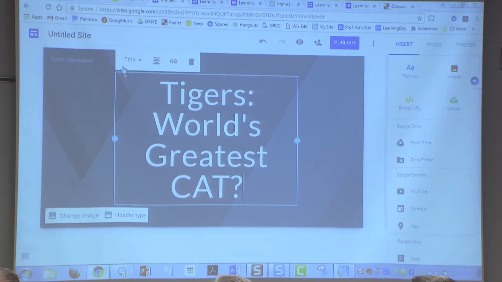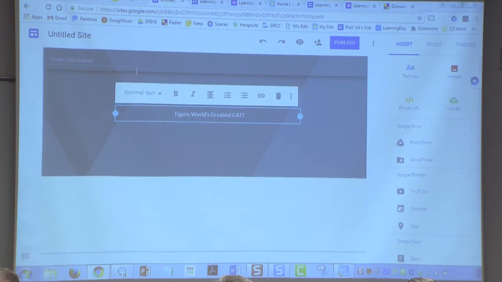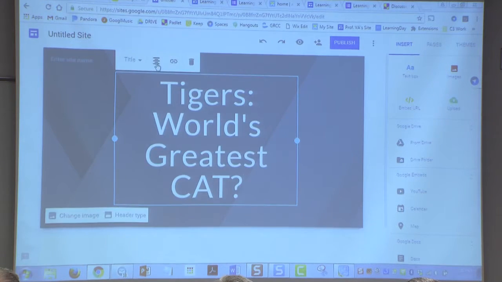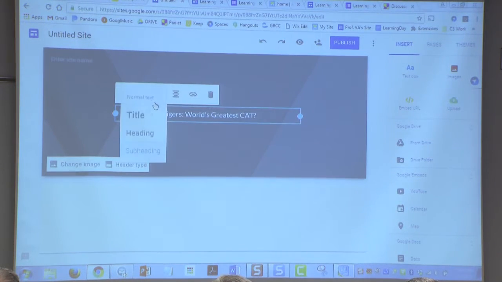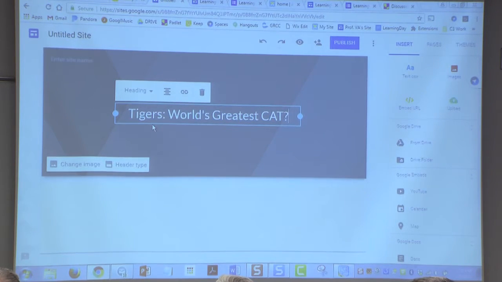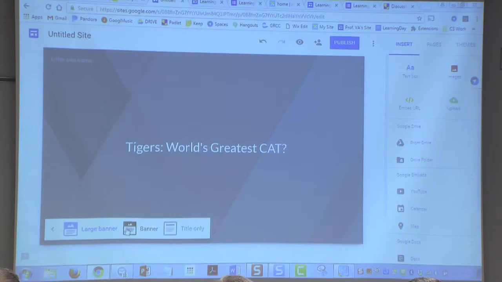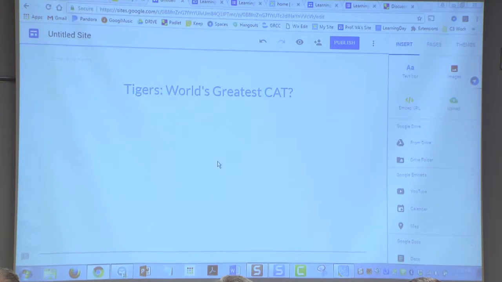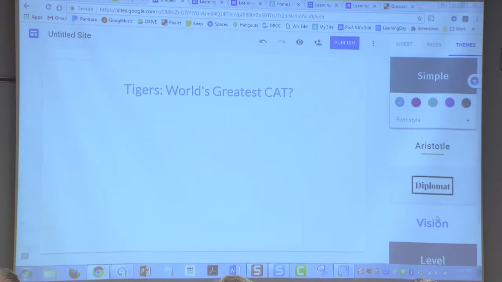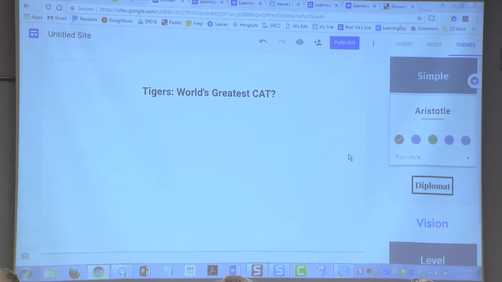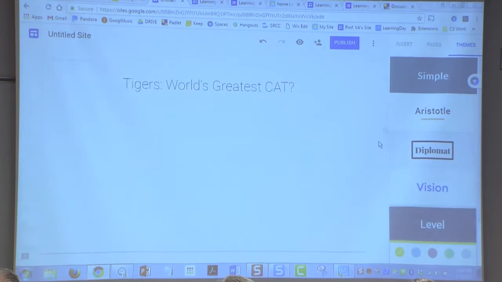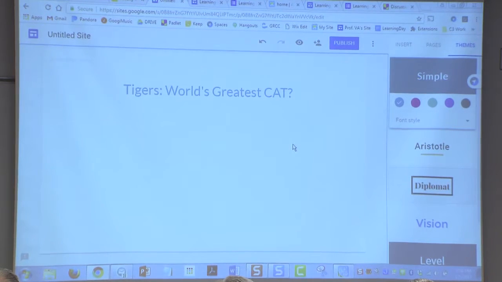Okay. Now, for this formatting, I started looking, like, oh, how do I change the color? How do I change the size? All I can do is make it normal text, or a title, or a heading, or a subheading. That's it. And as a graphic design person, I'm just like, come on, I can't stand this. However, the header can only be large, banner, or title only. That's it. Now there are 6 different page themes you can play around with. I found all of them sort of equally not quite good enough, but you can do some things. There's a few options. Okay, here's our site.